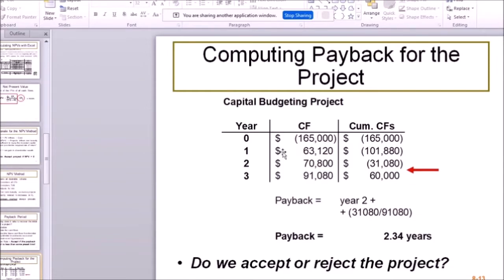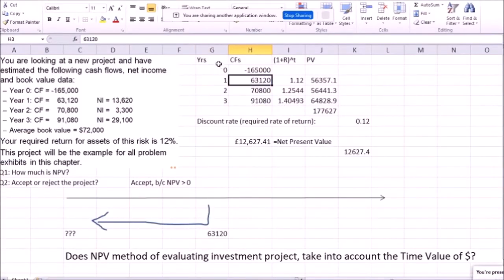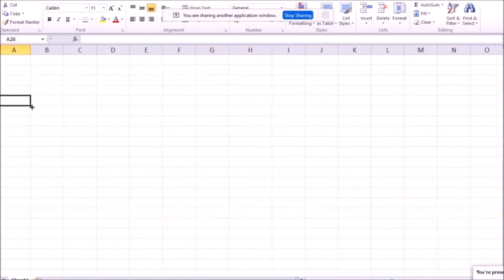So the answer for this method is not dollars. The answer is how long does it take? So the answer is time. In this case, it's 2.34 years in this particular example. Let's have a look at how we arrive at this answer. Okay, so we're going to look at this same example and calculate the payback period.